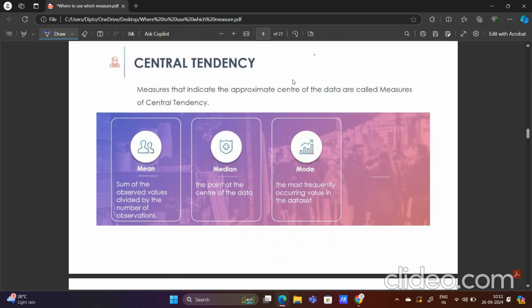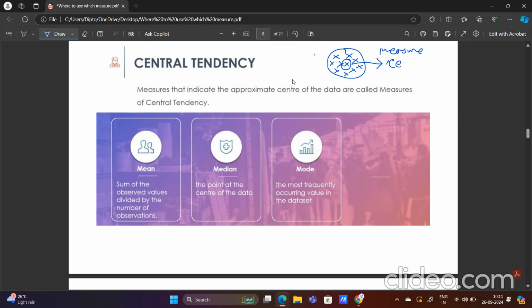In central tendency, mean, median, and mode are the measures, and we all know about these. Suppose these are my data points. What is central tendency telling us? It is telling us that there will be a value in the middle of these data points, and that value is a measure of central tendency.